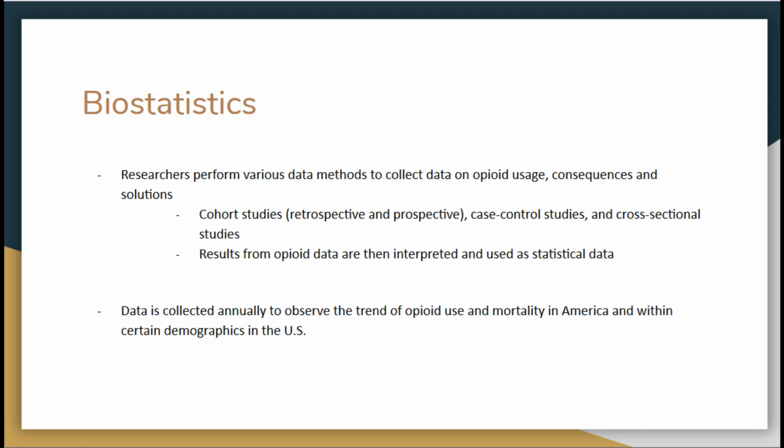Cohort studies are conducted to observe opioid abuse over time in exposed and non-exposed subjects and can be retrospective or prospective. Case control studies observe the amount of exposure to opioids in addicted patients and non-addicted patients. Cross-sectional studies examine abuse patterns from specific populations during a given amount of time. The data collected reveals trends of opioid usage and mortality rates in the U.S.